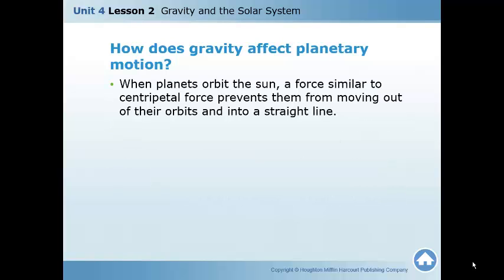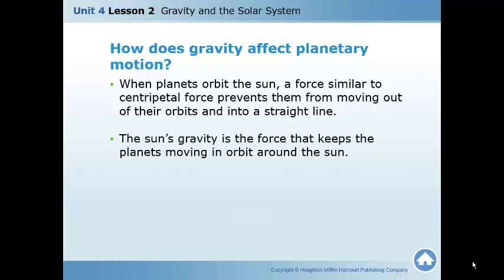When planets orbit the sun, a force similar to the centripetal force prevents them from moving out of their orbits and into a straight line, so that keeps them in their orbit. The sun's gravity is the force that keeps them moving around the sun.